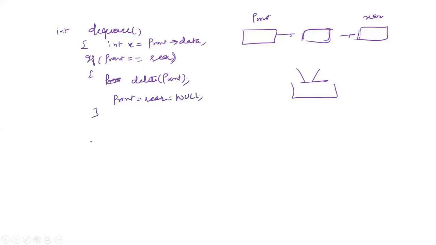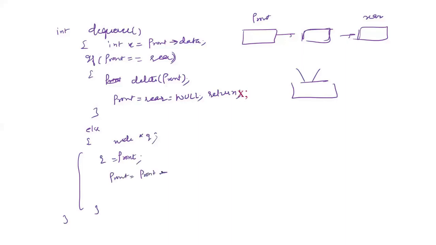That is the special case. Rather than writing else, you can use a return statement, that is your choice. In the general case, you have to update your front by the next. Say there is some temporary pointer node, say some variable q. You will say q is equal to front, then front is equal to front next, and delete that q. After deletion of q, the last statement says return the value of x back to the calling function.